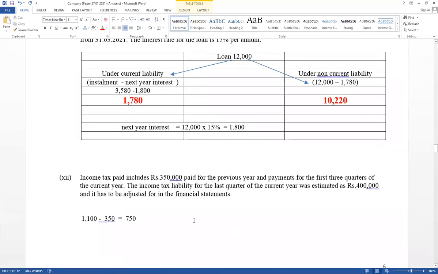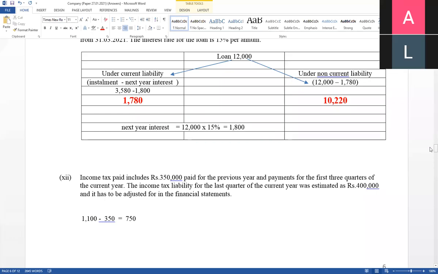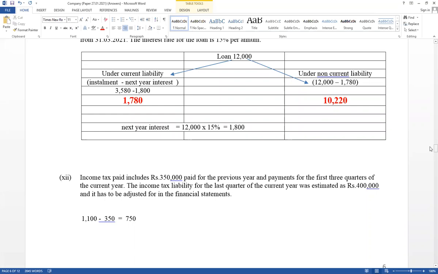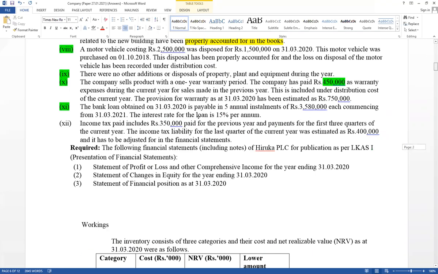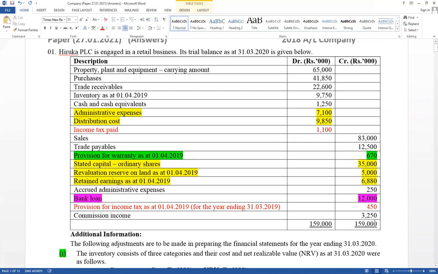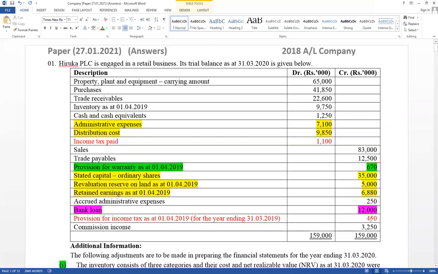Then you have to adjust the previous year difference, under provision or over provision. This is the paid amount. Income tax paid includes 350 paid for previous year. For previous year paid 350. See the trial balance. It has given previous year last quarter estimate value also. In the trial balance, previous year last quarter estimate value equals 450. On the credit side it is available as provision for income tax for the year end 31st March 19. This is the last quarter estimate value, but actually paid for that equals 350.